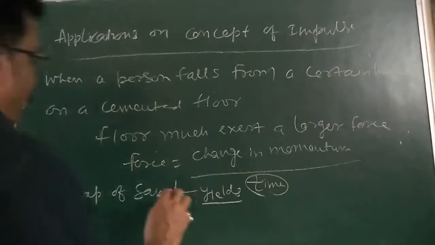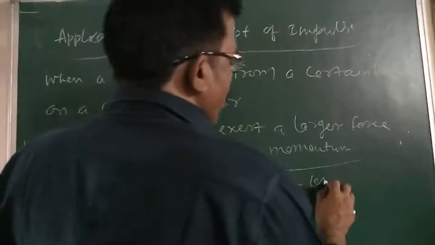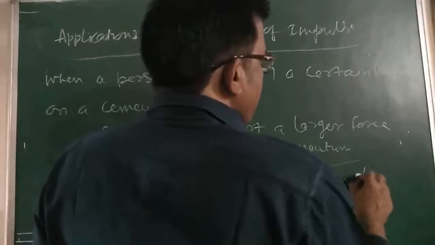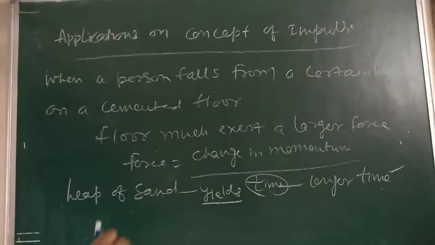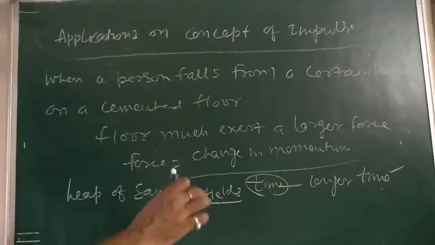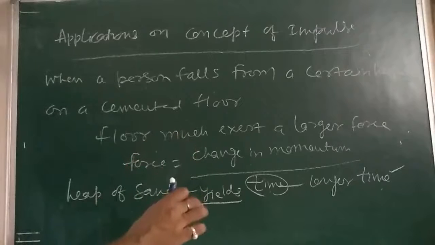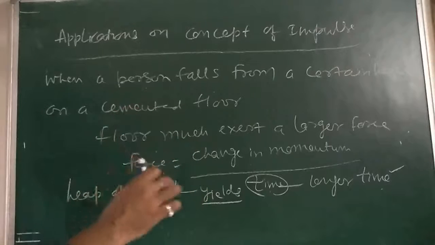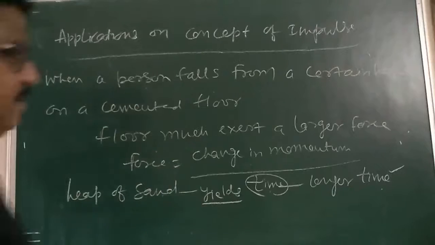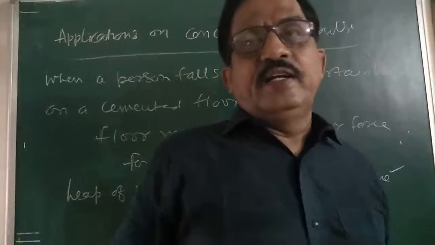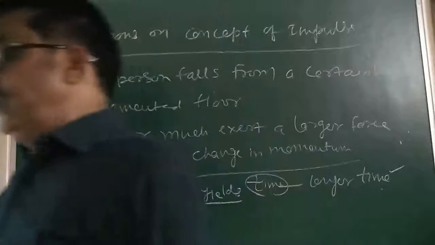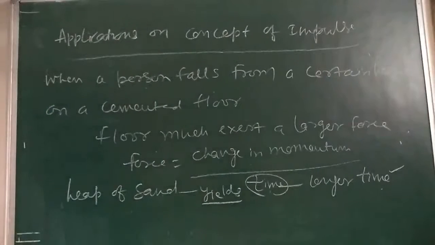So he will not be injured. The average force exerted on the person by the heap of sand is therefore much smaller, or I can say the person is not hurt. Is it clear? A lot of examples you may see in our daily life. So write down, dear children.